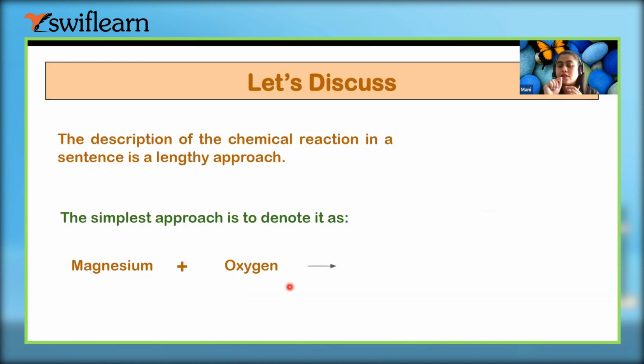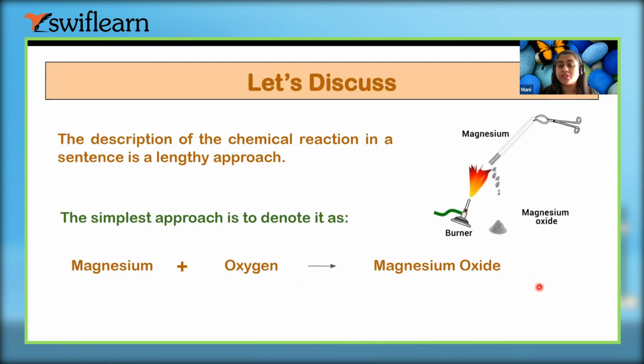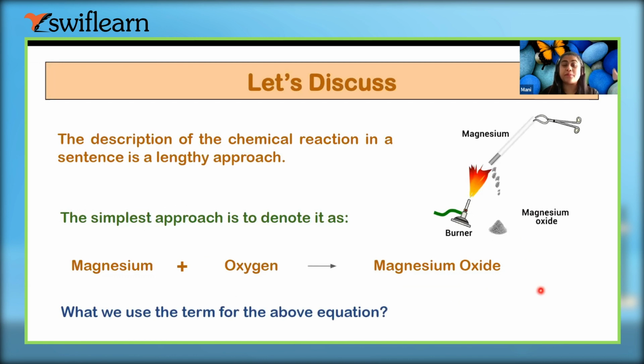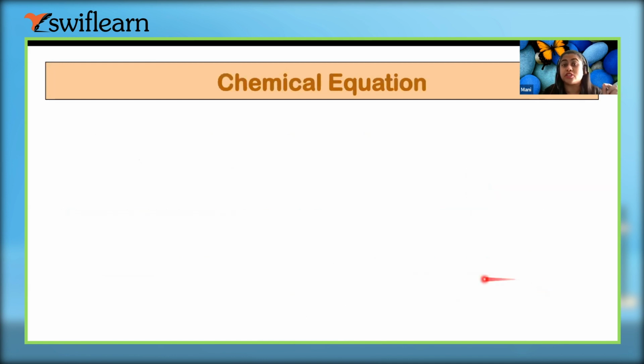So one more thing you should note down. Whenever it is asked to burn this with air, or burn this in air, it means there is a presence of oxygen, because there is a good amount of oxygen in the air. So remember this. It gives us magnesium oxide, right? So we can write in this way. Now we don't need to write the story kind of, we can express it in this way. But what is the good thing about chemistry, that we can represent this line in an equation.